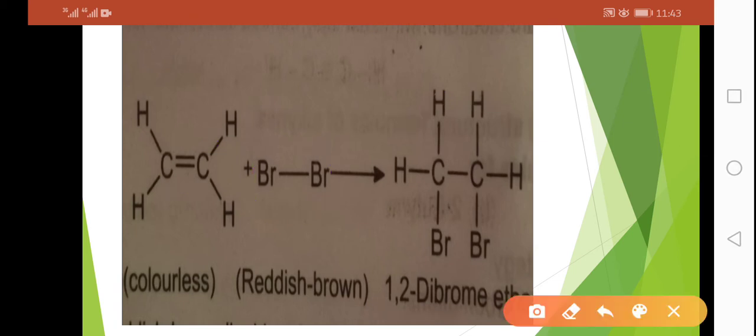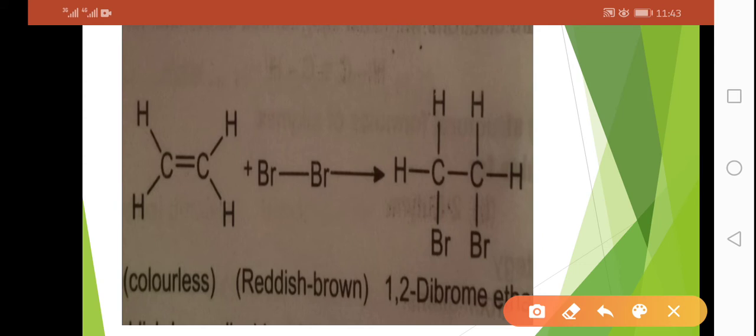What will happen in this reaction is that cleavage of the bromine molecule, that is, the bond between the two bromine atoms, will take place, and this bond will also be broken, and after the cleavage of the bonds, this bromine will be added to this carbon atom, and this bromine will be added to this carbon atom. After the reaction of bromine with ethene, which is colorless, and bromine is reddish brown in color, resultantly we will obtain the product which is called 1,2-dibromoethane.